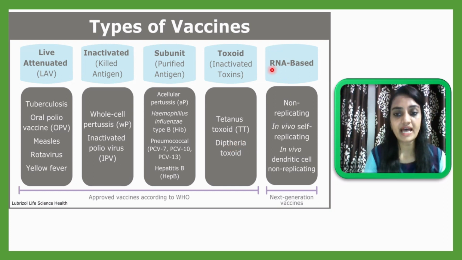Then sometimes RNA based vaccines are also used, like in vivo self-replicating or in vivo dendritic cell non-replicating types of vaccination. So these are all types of vaccination now utilized. RNA based vaccination is the next generation of vaccines. Okay, nowadays it is not in use yet. But all the other types of vaccines are utilized by doctors, while this one is on the way, which is why it is written as next generation vaccines.